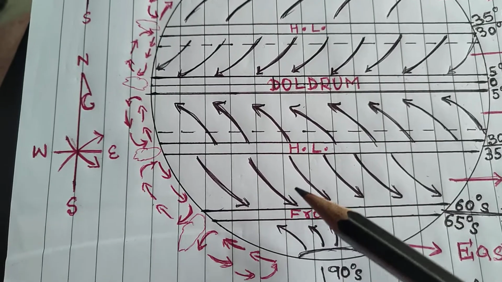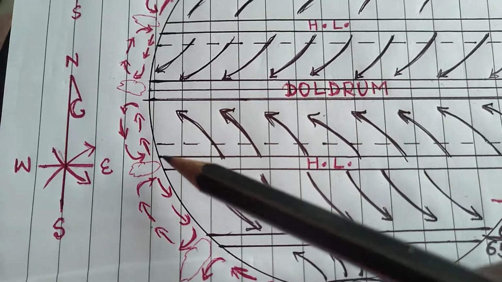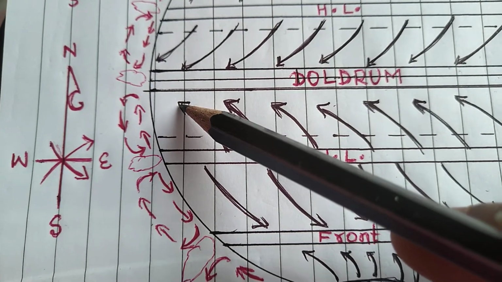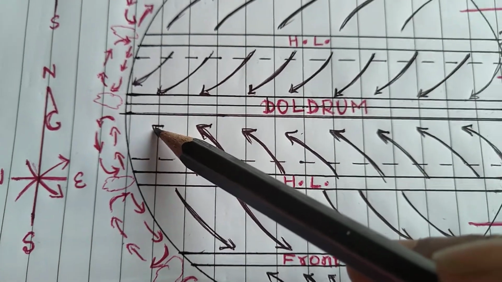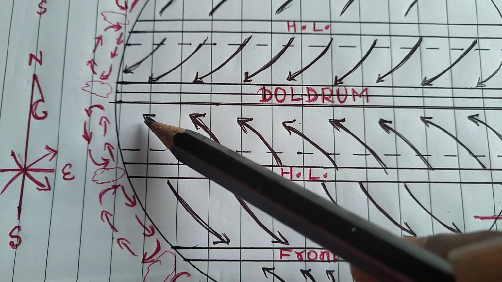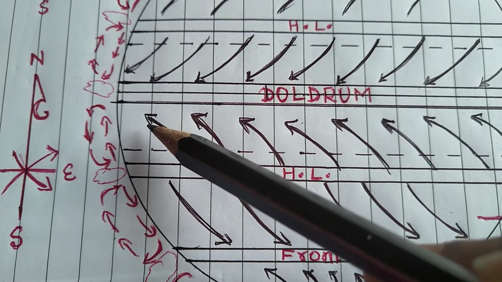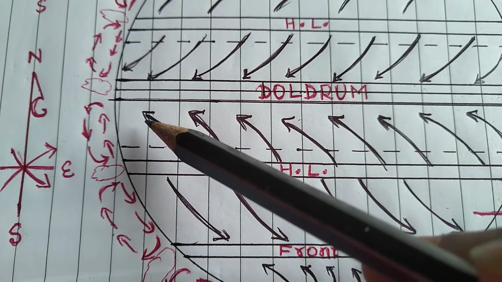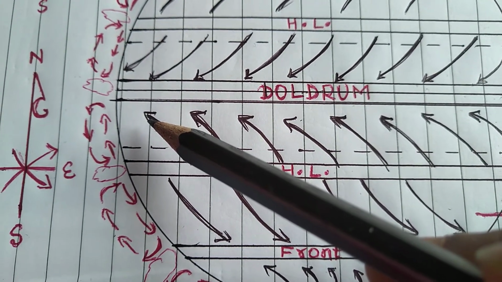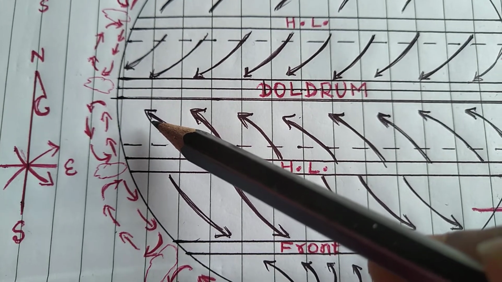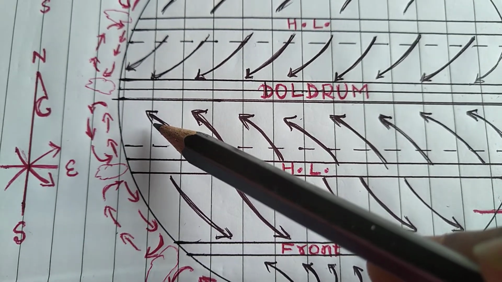Another important thing regarding these winds is that they were moving on the earth's surface. I want to tell you one more thing. The wind moving, whether on the earth's surface, on the ocean surface, or in the upper air as upper air circulation, everywhere moves from high pressure to low pressure.